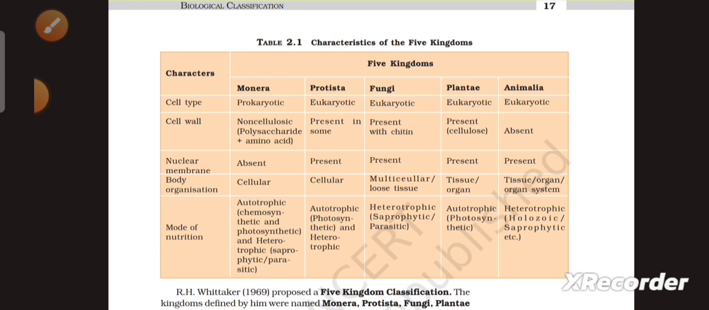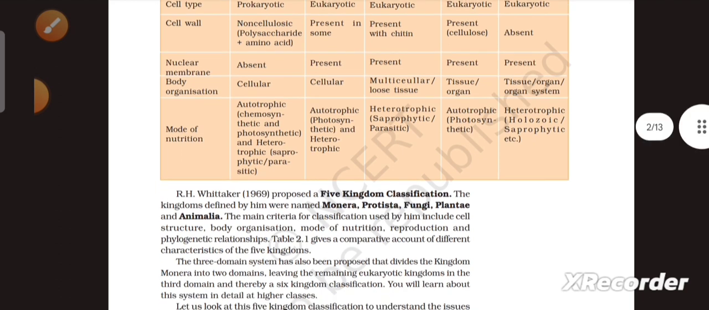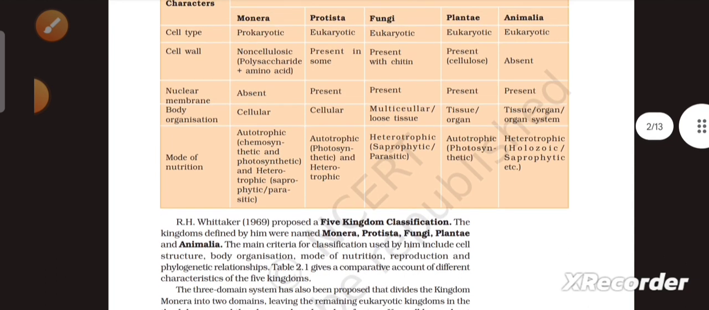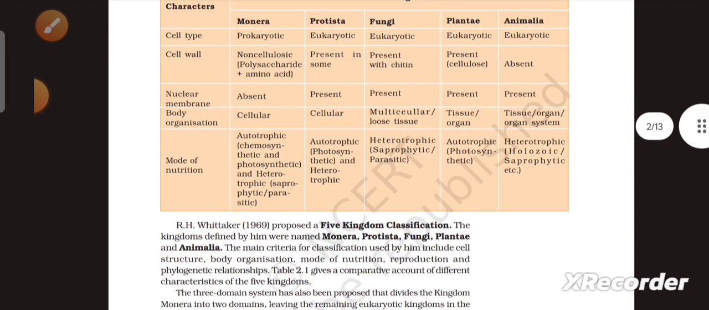Next one is nuclear membrane. In Monera, it is absent, and in Protista, fungi, Plantae, and Animalia, it is present. Next one is body organization. In Monera, it is of cellular type. In Protista, it is cellular type. In fungi, it is multicellular or loose tissue. In Plantae, it is tissue or organ type. And in Animalia, it is tissue or organ system.